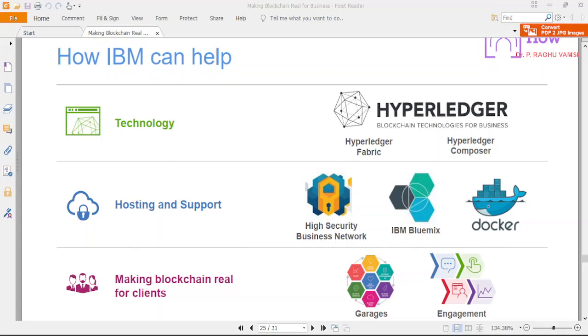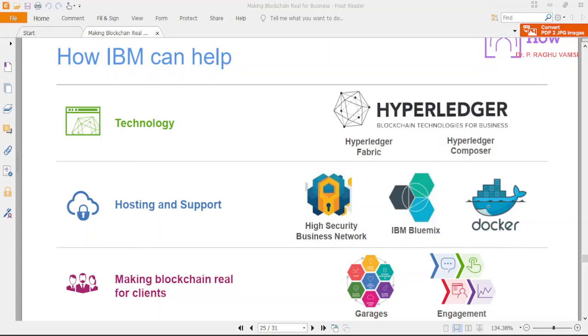While coming to Ethereum and other things like Bitcoin, these are public networks. With Ethereum, you can also create a private network, and you can also create the public network. That means if you use the public chain IDs, then you can access the public networks. You may also create your own private network and use it locally in the case of Ethereum. But IBM Hyperledger Fabric is a completely permission-based blockchain.